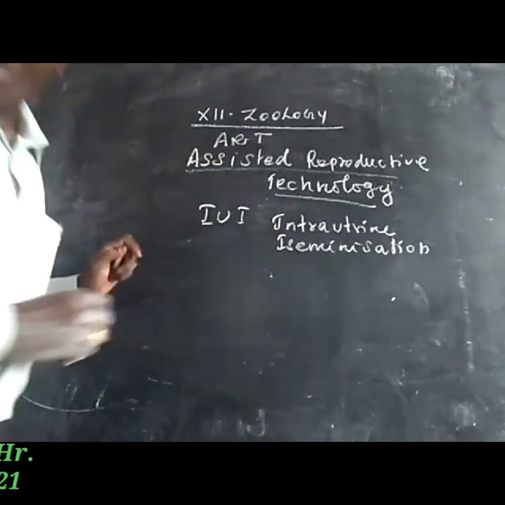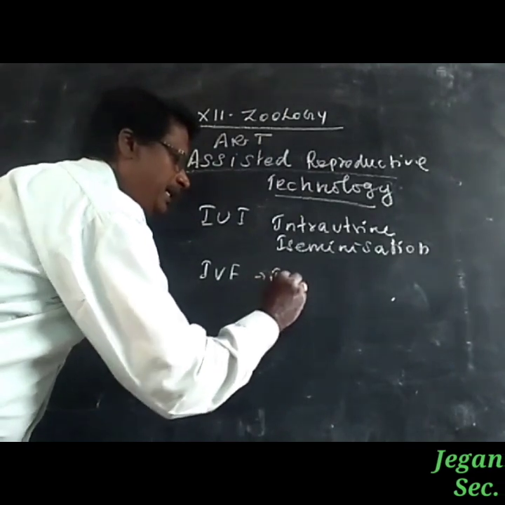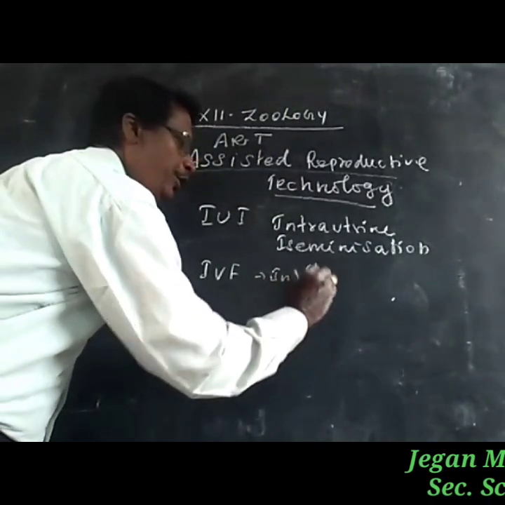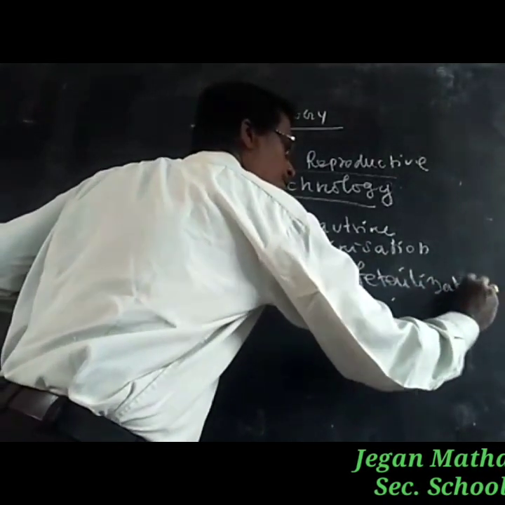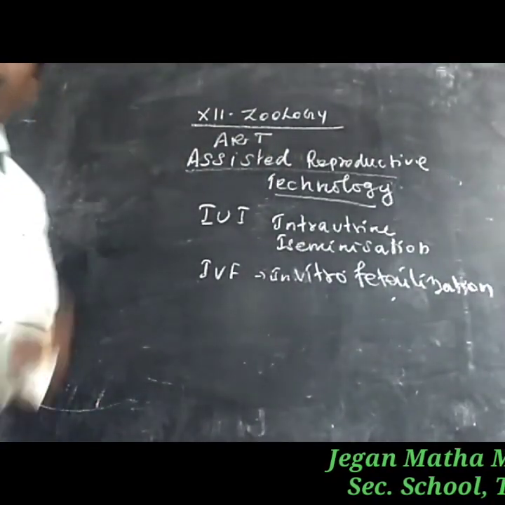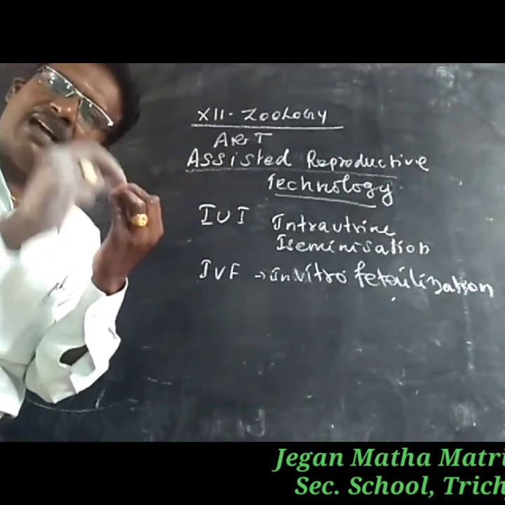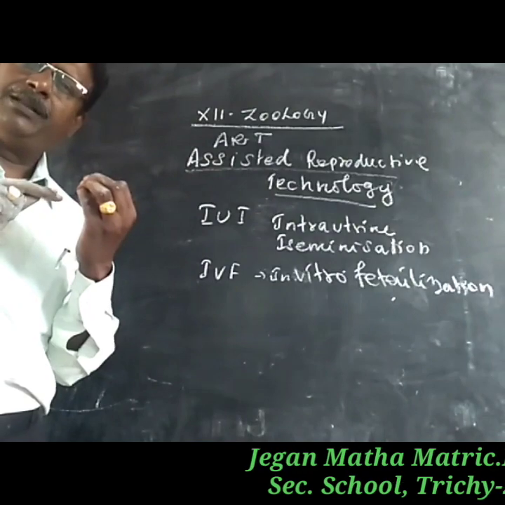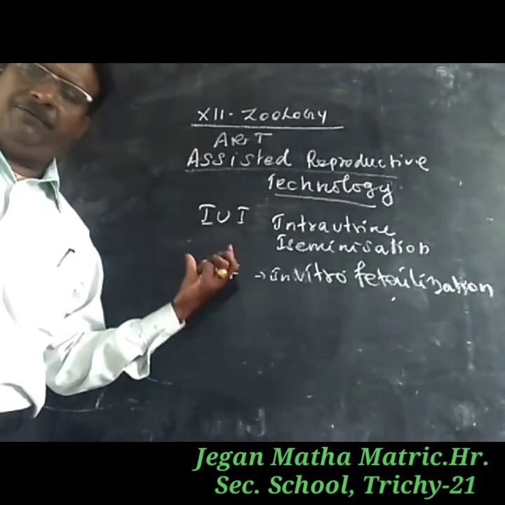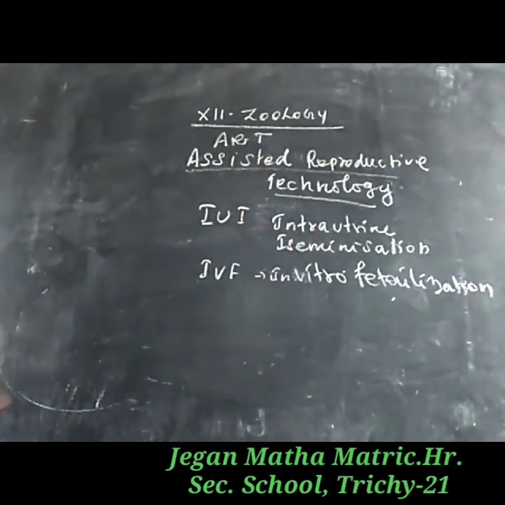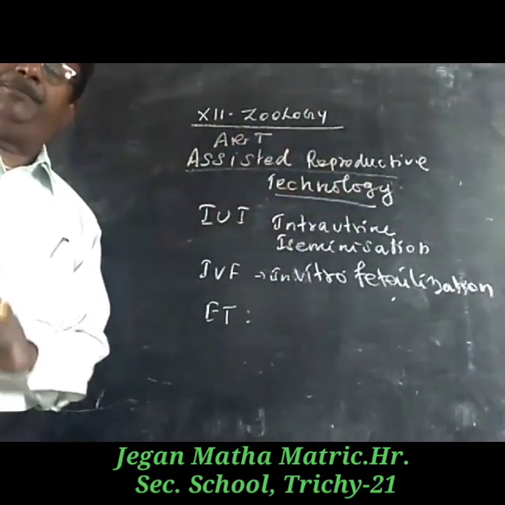The next one is IVF, in vitro fertilization. It means the collected sperm and the collected egg are fertilized artificially in the laboratory. This condition is called in vitro fertilization, IVF. The next one is ET, embryo transfer.